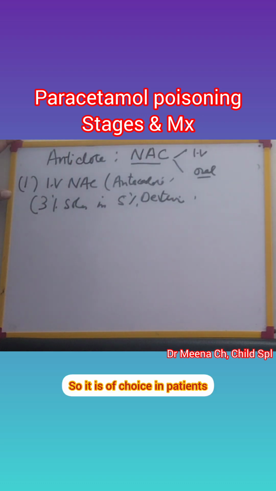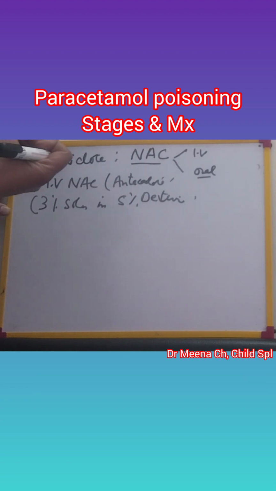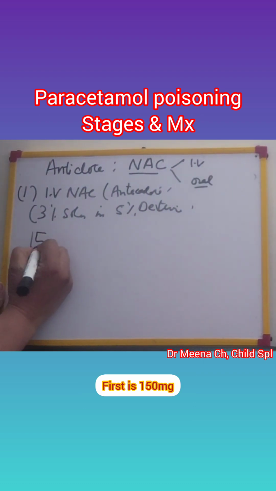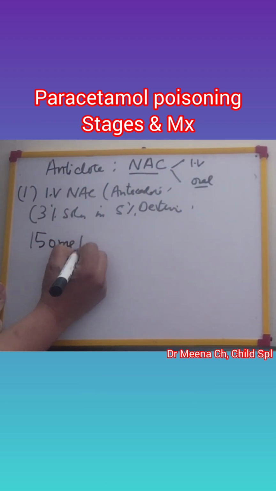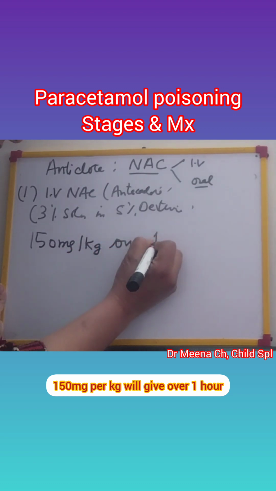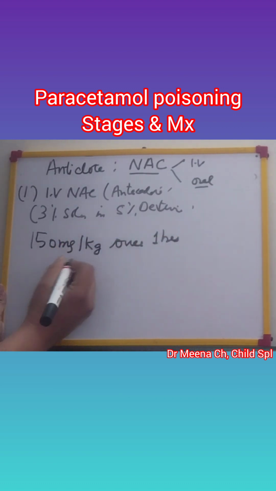It is the choice in patients who are symptomatic, who have signs of hepatic injury. The patient is having nausea, vomiting, pain in abdomen, deranged LFTs, and so on, right? Now what is the dose? First is 150 milligram per kg, which we will give over 1 hour, right?